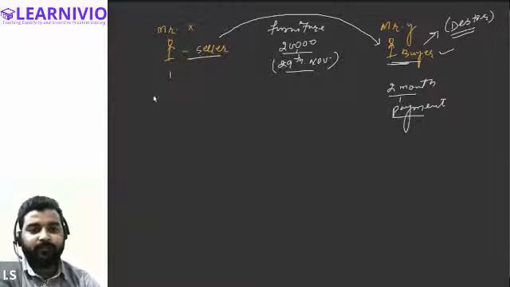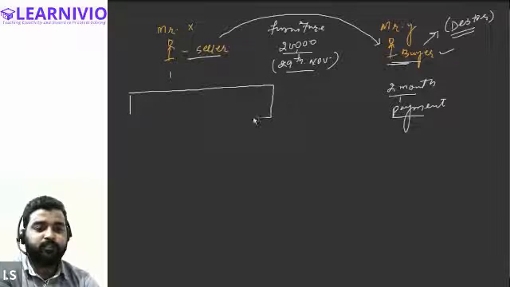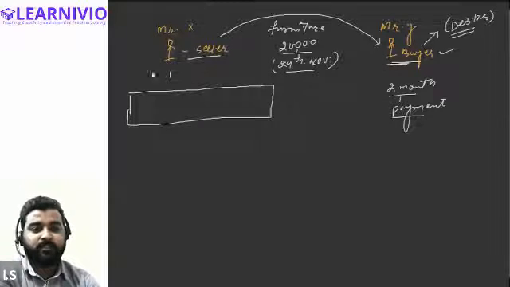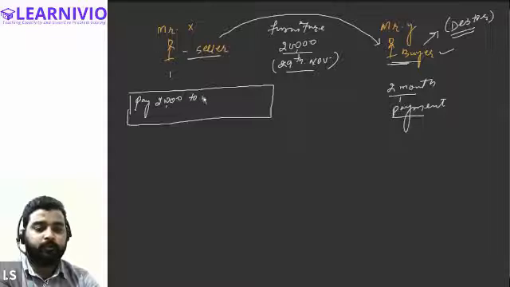The seller prepares an instrument, and on this instrument, the seller writes: pay 20,000 to Mr. X on, let's say, 3rd January, for example.